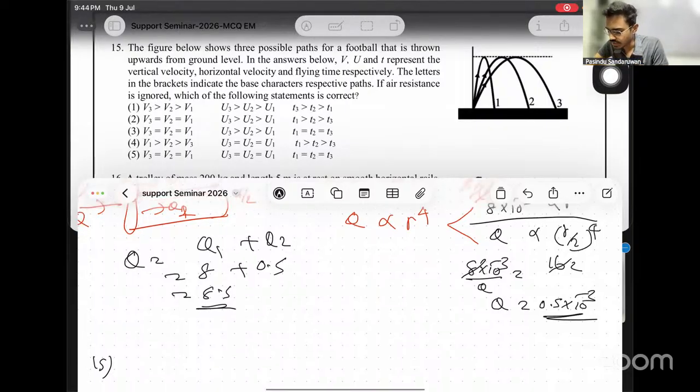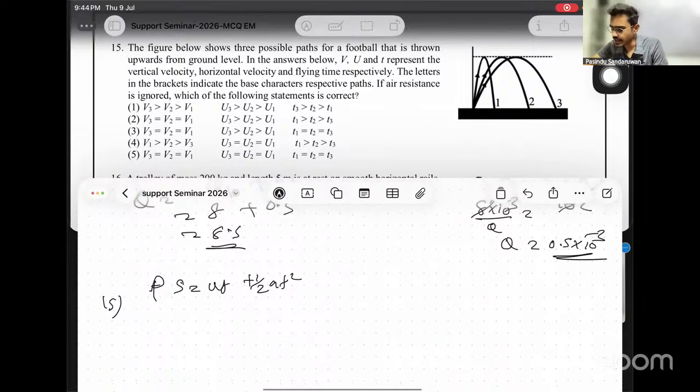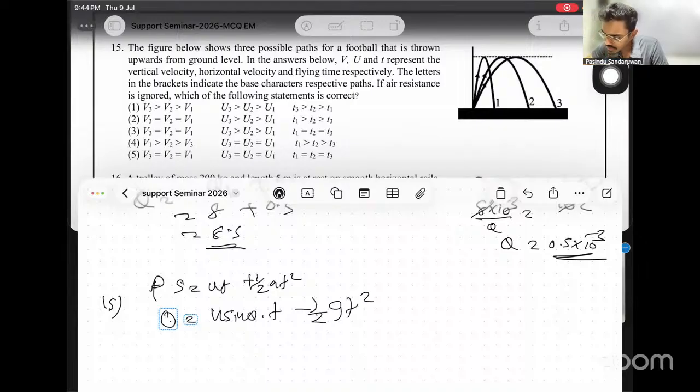To find the range, first we need time. Upwards, if we apply s equals ut plus half at squared, I'm going to consider a random projection at angle theta. Then s is 0. Upwards use u sin theta t minus half g t squared. Then one t cancels. Subject t, it comes as 2u over g sin theta. This is the time.